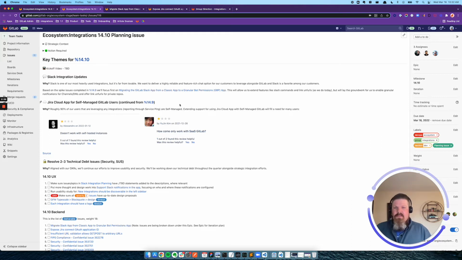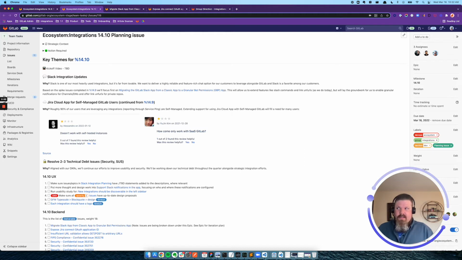So this gives us a few things. Primarily, it means we'll be using the latest and greatest that Slack has to offer, such as their OAuth v2 workflows and their latest webhooks. Additionally, it gives us an app manifest out of the box. And as we clear out the cruft, we'll be able to release a single app that contains all features that we're delivering to both self-managed and .com users.